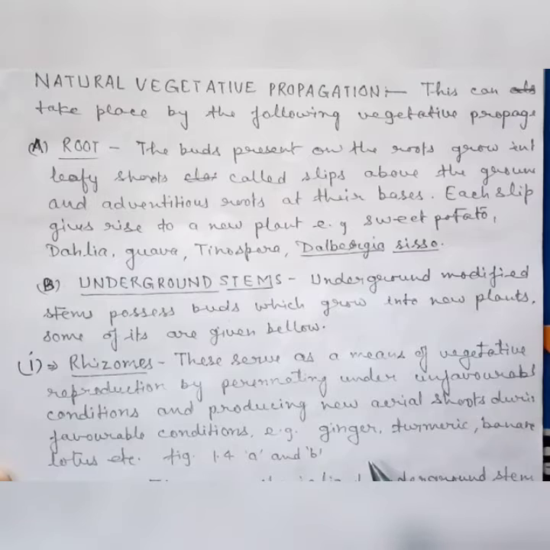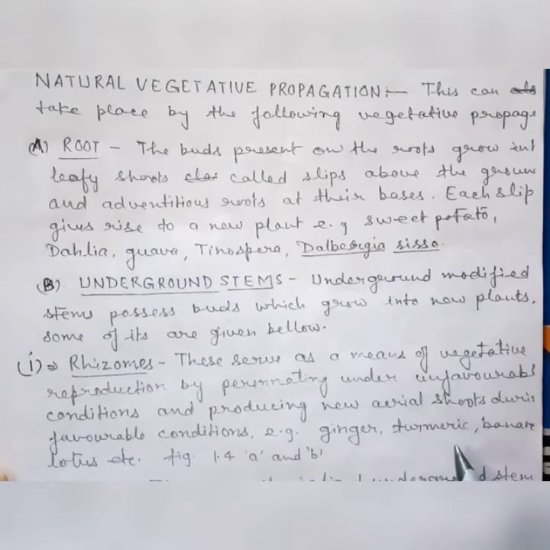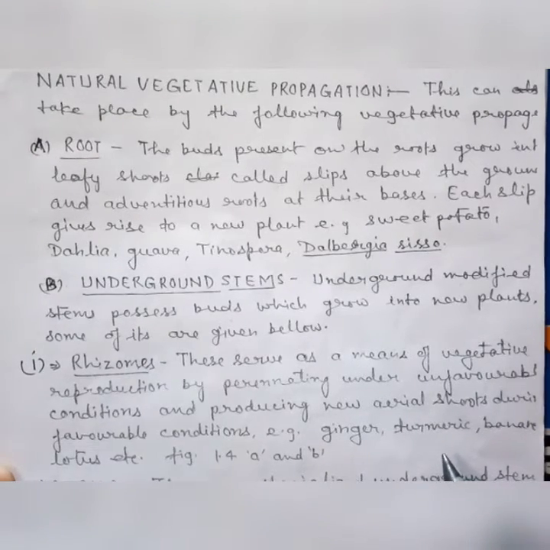We all know about ginger, turmeric, etc. Those are rhizomes.